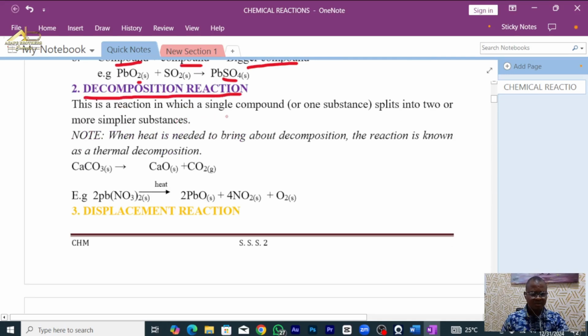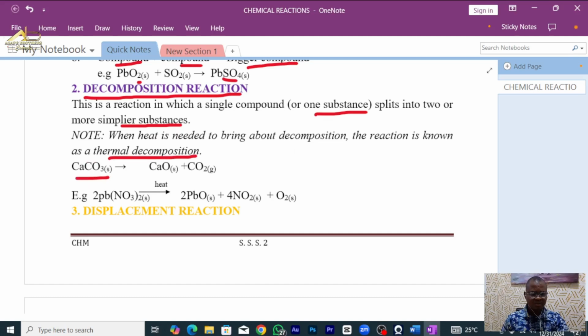This is a reaction in which a single compound, or single substance, splits into 2 or more simpler substances. Note that when heat is needed to bring about decomposition, the reaction is known as thermal decomposition. Look at it now.